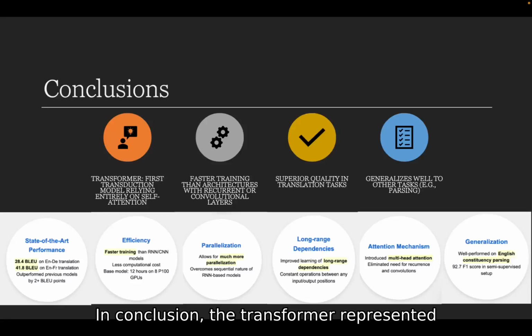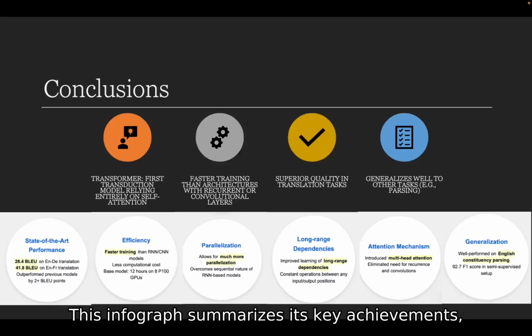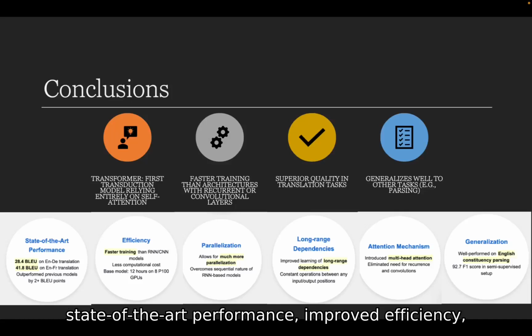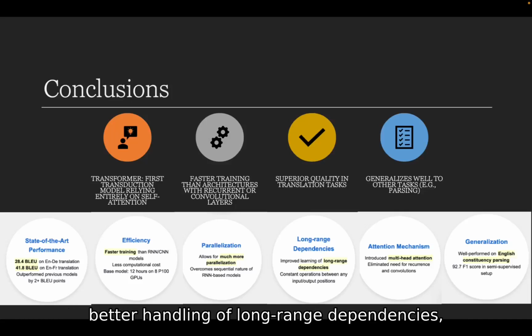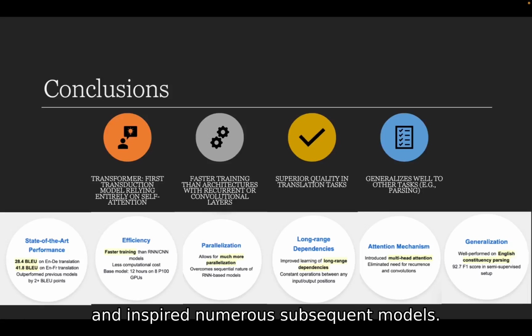In conclusion, the transformer represented a significant leap in natural language processing. This infographic summarizes its key achievements: state-of-the-art performance, improved efficiency, better handling of long-range dependencies, and high generalization capabilities. The transformer's success has led to its widespread adoption and inspired numerous subsequent models.